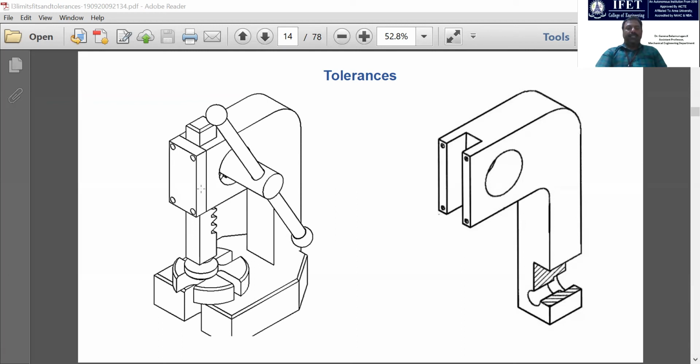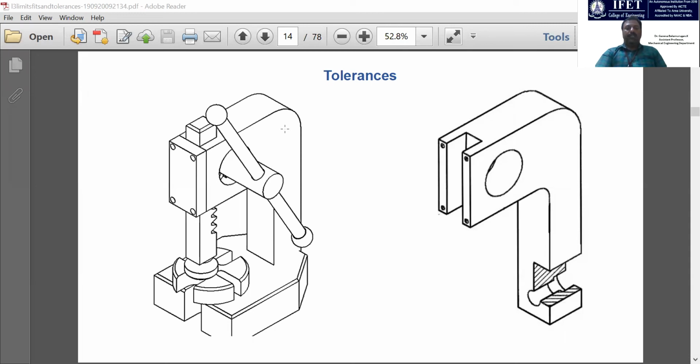So for assembling these, we have to give the tolerances. How much hole diameter you have to give, what will be the diameter of this hole, and what tolerance we have to give for a free or tight assembly of the particular shaft, and what dimensional tolerances will be given to this pocket-like section to make the rack component move up and down.